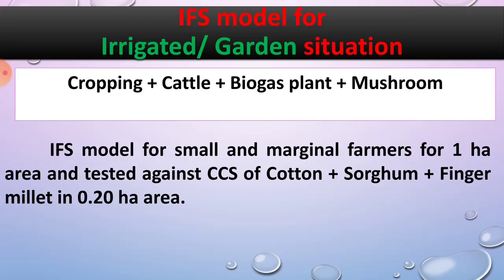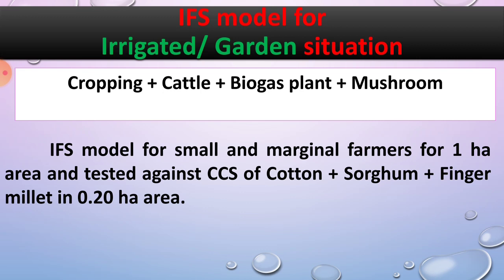Then second, the IFS model for irrigated and garden situation. Irrigated or garden situation means where the availability of water is more, while shortage of water is called dryland condition.